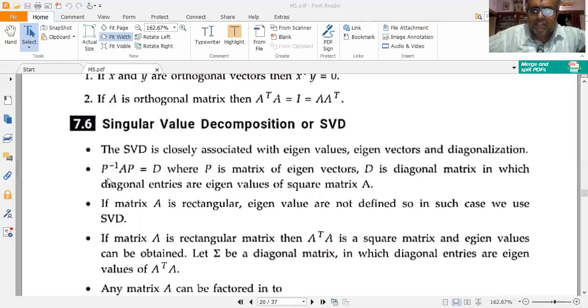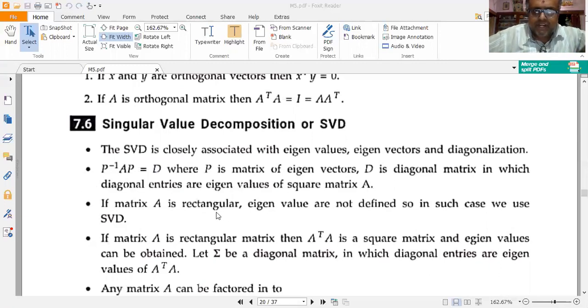I know that D is equal to P inverse A P. This follows from the theory of diagonalization, where P is the matrix of eigenvectors, and D is the diagonal matrix in which the principal diagonal elements are all eigenvalues of the square matrix A, and all other elements are zeros only.